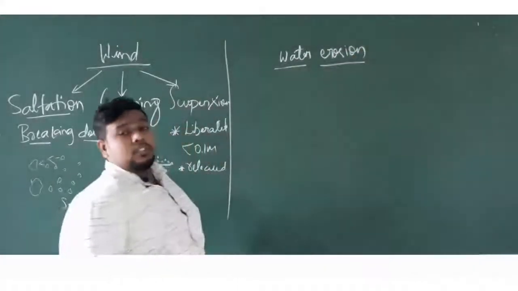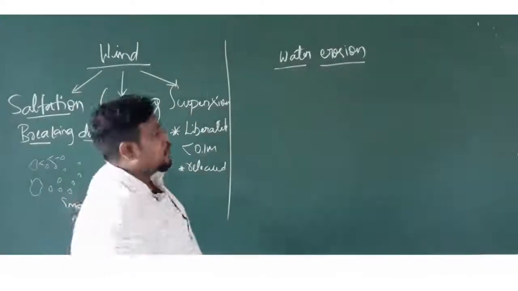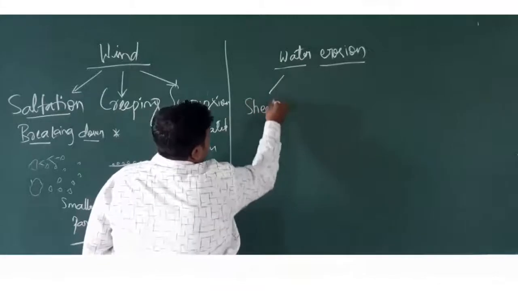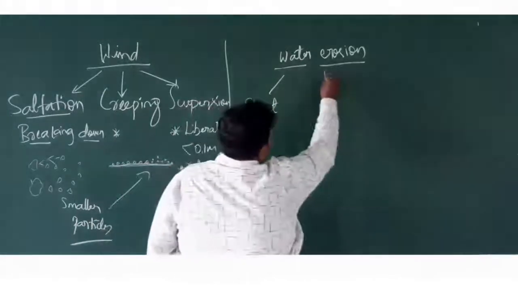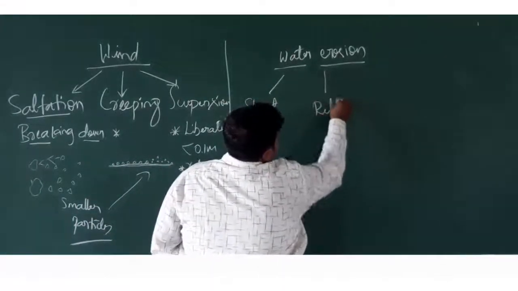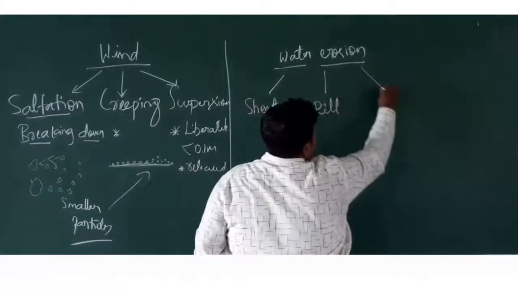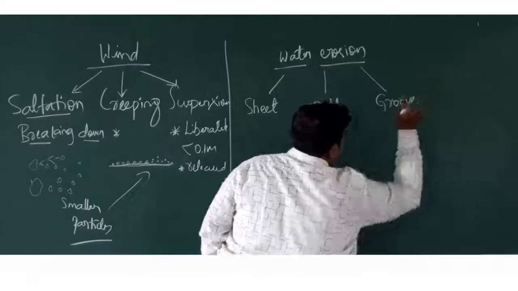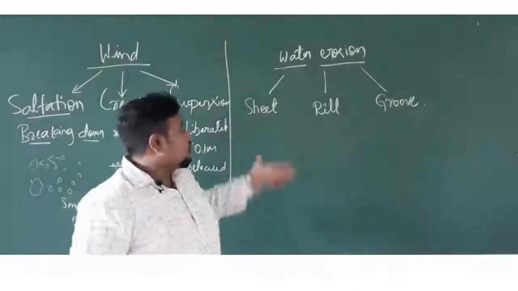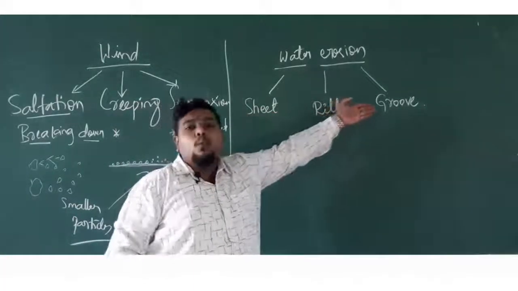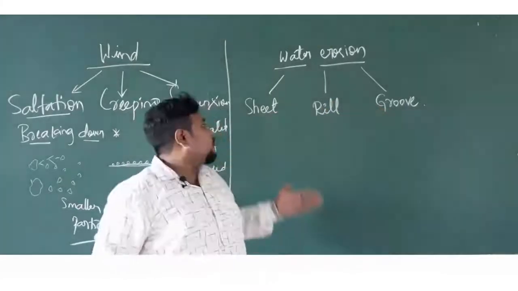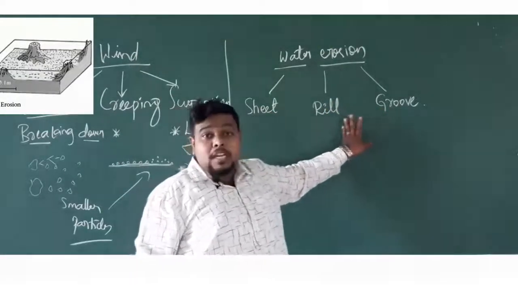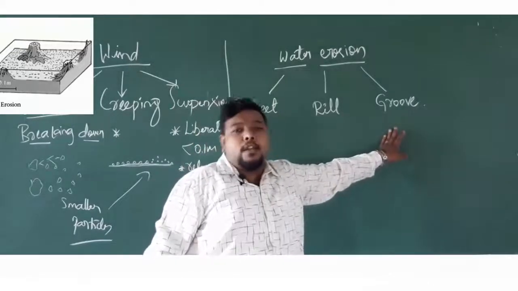Water erosion usually occurs in three types here. First one is called sheet erosion. Second one is called rill erosion. Third one is called groove erosion. Understood? So these are the three different types of water erosion we can see. First one is sheet erosion, second one is rill erosion, third one is groove erosion.